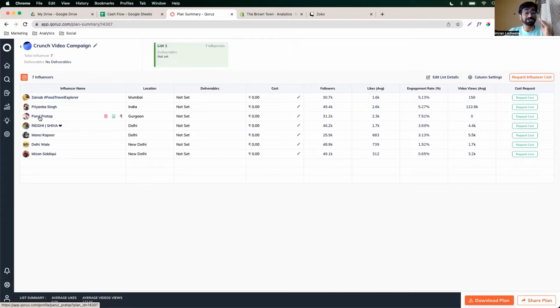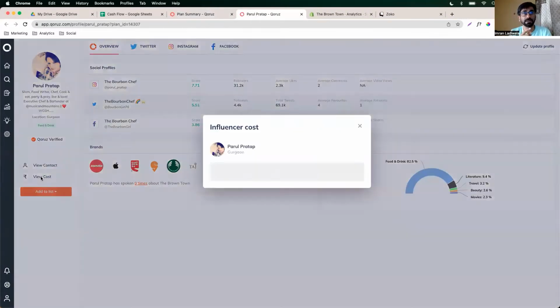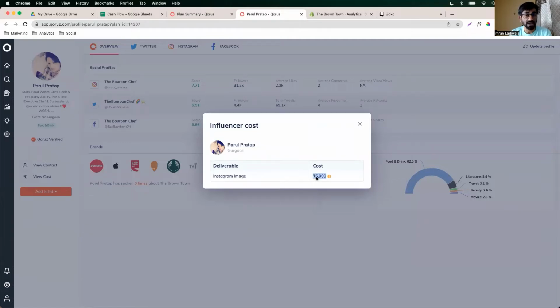So Parul is a chef. She has her own restaurant in Delhi. She stays in Gurgaon. If you remember, she said on her profile that it's going to cost $5,000. But the first thing that she said was, I'm not going to charge you at all because I've been there. Beautiful conversation. It went for almost half an hour. We just kept on chatting. And I've invited her to join us on Monday.